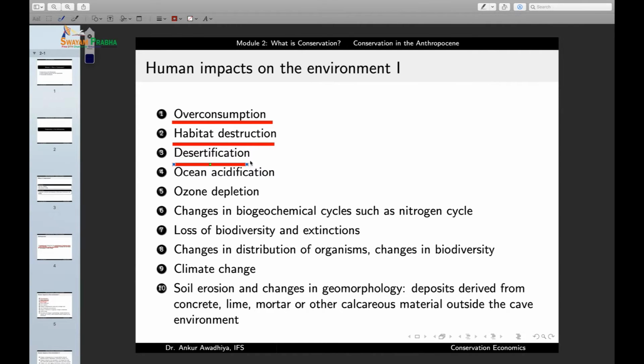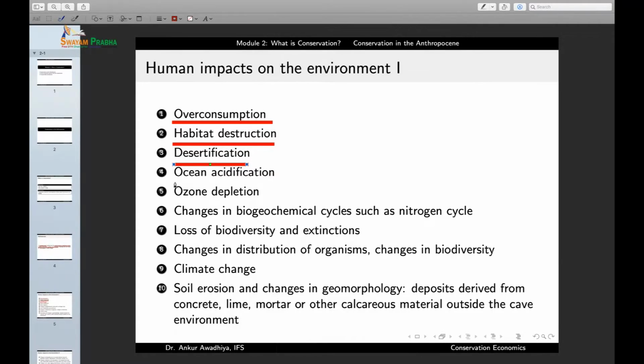Another one is desertification. In desertification, we are overconsuming the water resources at such a rate that we are turning lands into deserts. A major factor in desertification is also overgrazing. Through overgrazing, the cover of vegetation is removed from the land, and once this cover is removed, the sun's rays are able to heat up the land very quickly and dry it up. So, excess removal of water as well as overgrazing are leading to desertification.